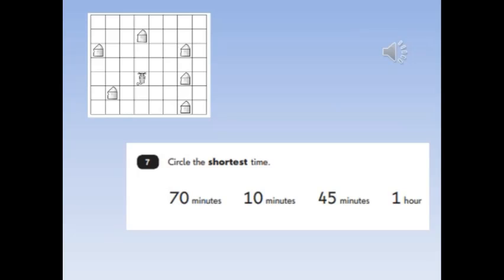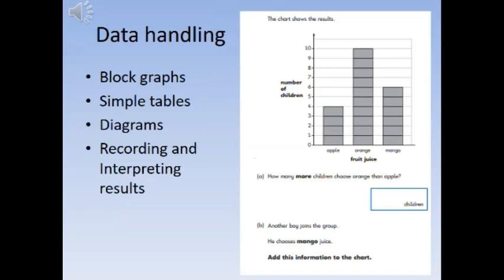The other question they might come across is circling the shortest or longest time. This tests whether the children have an understanding of minutes, hours and seconds. One of the other areas of maths that the reasoning paper looks into is data handling. This is where the children need to look at bar and block graphs, simple tables, diagrams and pictograms and analyse the answers. They need to be able to interpret the result as well as adding up totals.